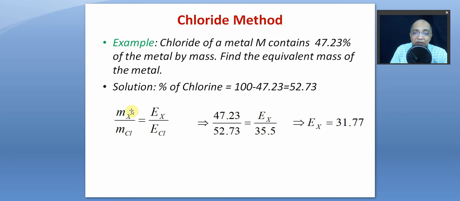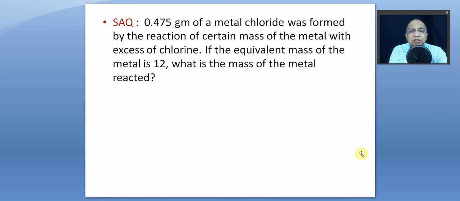So mass of the metal 47.23 by mass of chlorine is equal to the equivalent mass of the metal by 35.5, that is the equivalent mass of chlorine, and we get the equivalent mass of the metal as 31.75, hinting again at copper in the +2 state, not in the +1 state. So this one is again a similar problem, which we can do in FLAS.